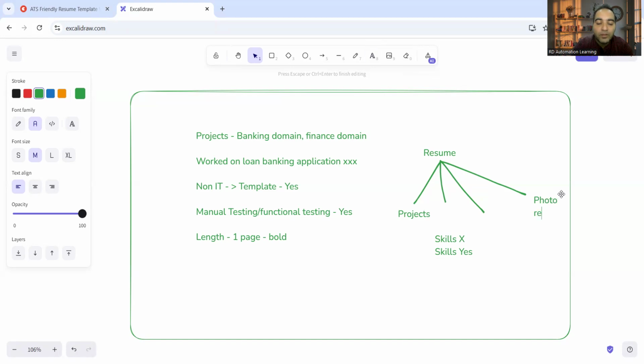The pic is not required in the resume. So we have removed it with respect to the latest ATS friendly things. That is not required, so we have removed it. It was unnecessarily taking some of the space. So we have removed the photos. Because of that, the resume length is coming short to 1 page itself. Within the 1 page, you will get everything.